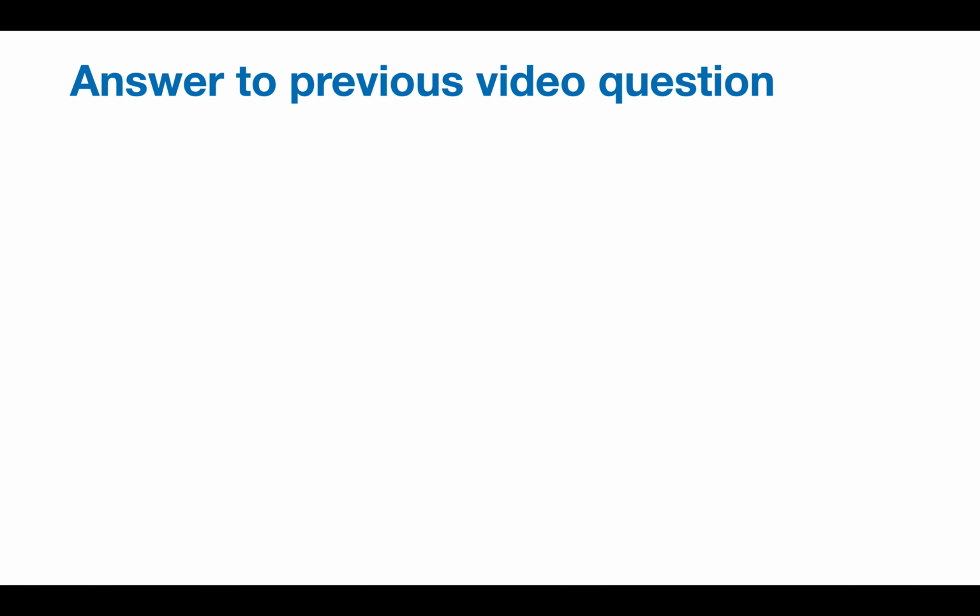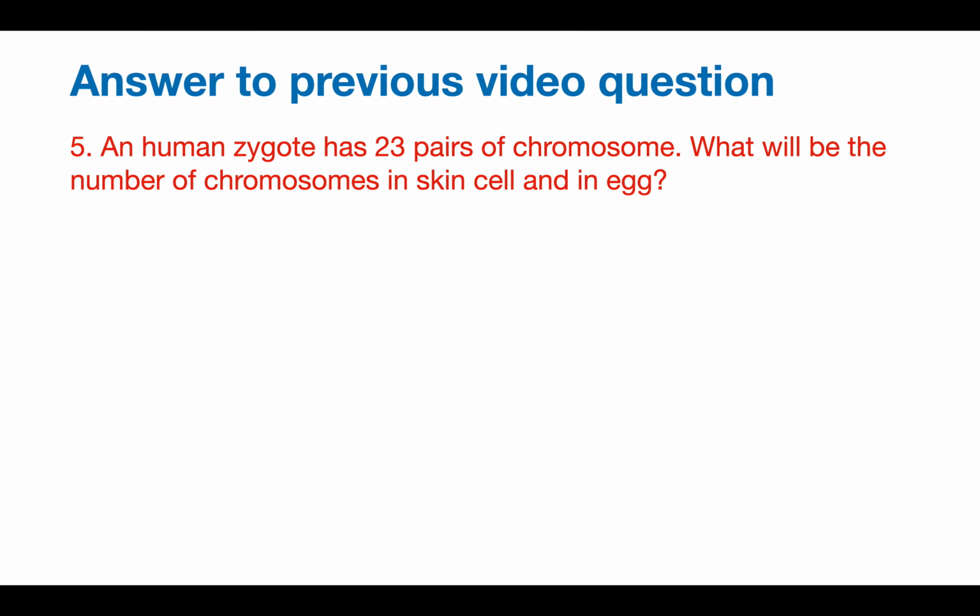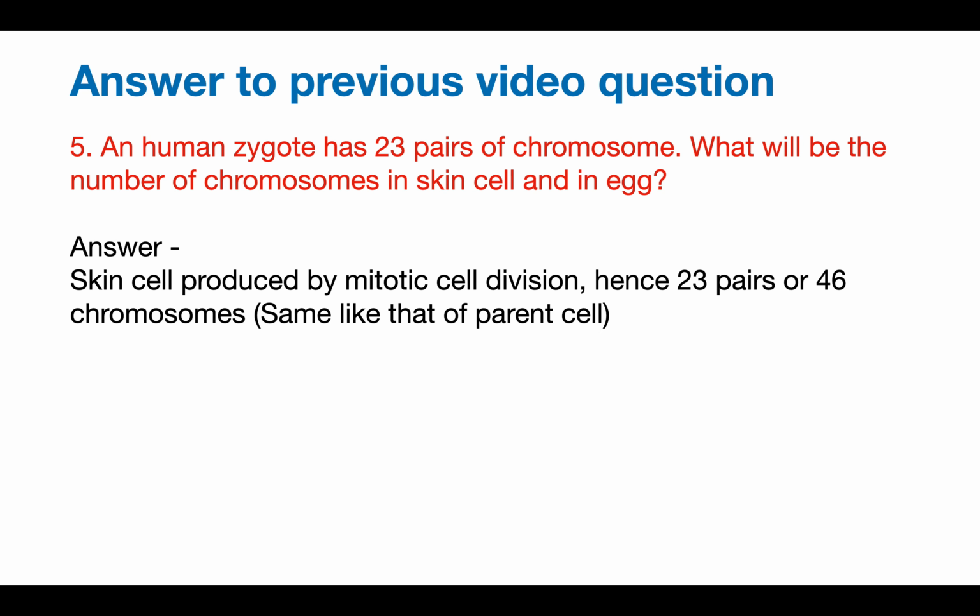Let us first begin with the answer to the previous video question, wherein I asked you: if a human zygote has 23 pairs of chromosomes, what will be the number of chromosomes in the skin cell and the egg cell? In case of the skin cell, the division occurs by mitosis and hence it will have the same number of chromosomes as the parent cell.